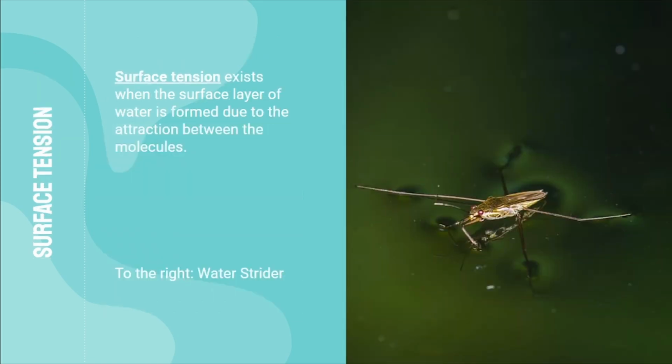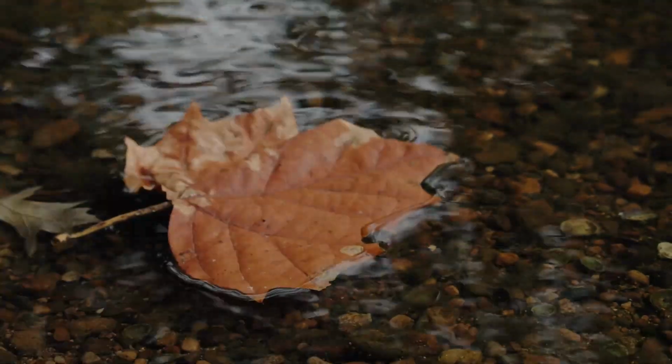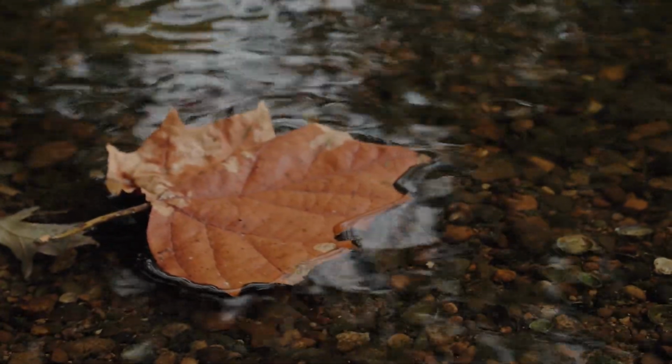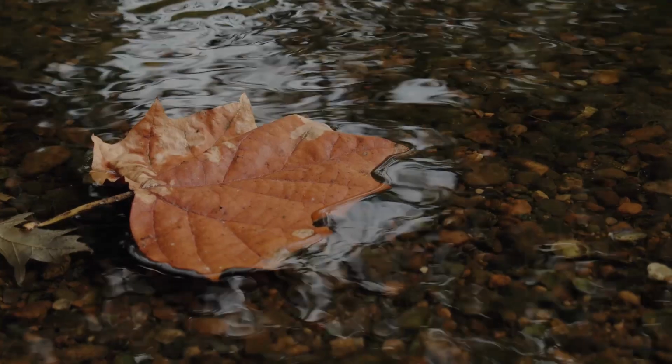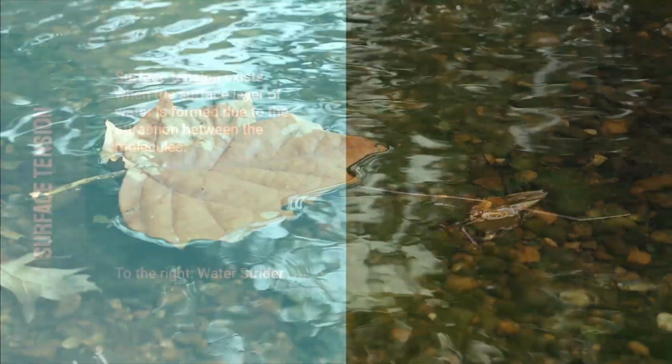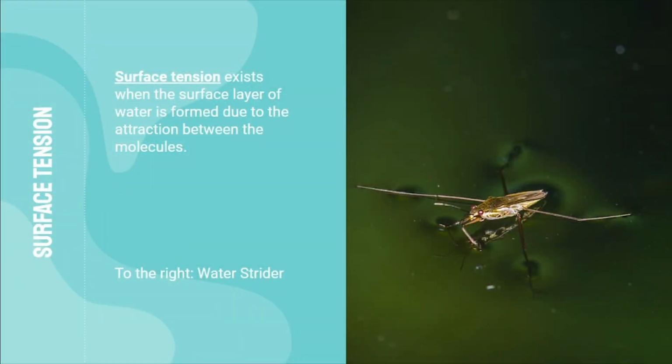Another property of water is surface tension. Surface tension exists when the surface layer of water is formed due to the attraction between the water molecules. An example of this is a water strider floating on water. The water strider is able to float on top of the water because the hydrogen bonds that exist between the water molecules form attractions that are strong enough to support its weight.